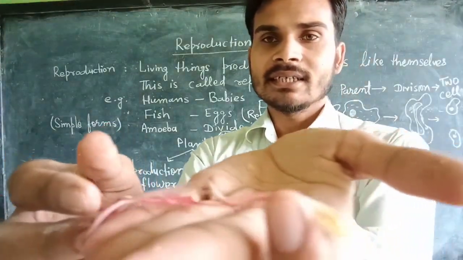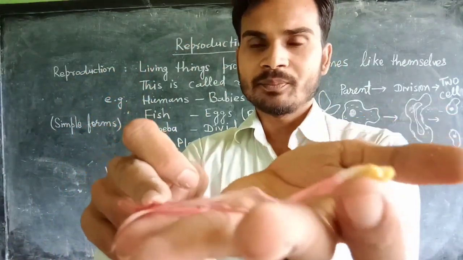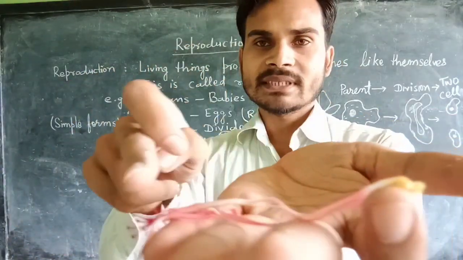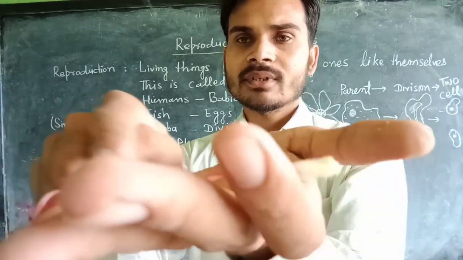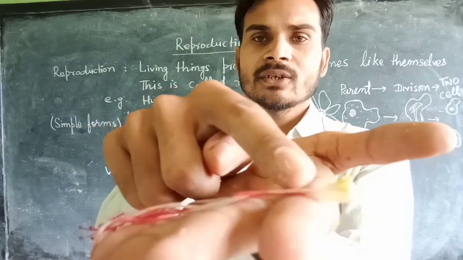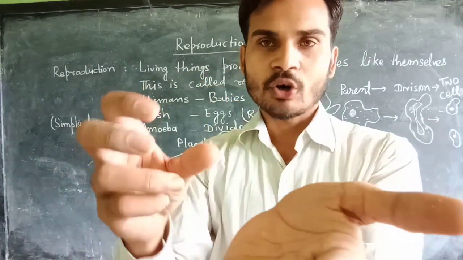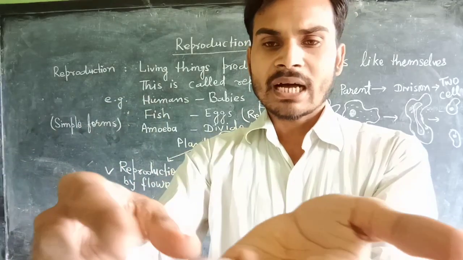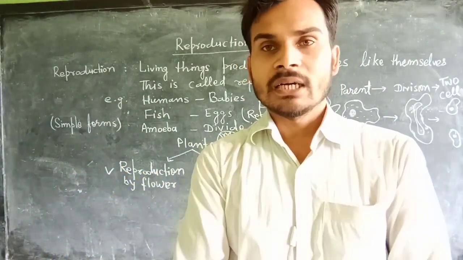And last is carpel. Carpel is also known as pistil. It has three parts. Here is stigma, here is style, and here is the swollen part known as ovary. Ovary contains many ovules. So I hope you have understood clearly how a flower is made.